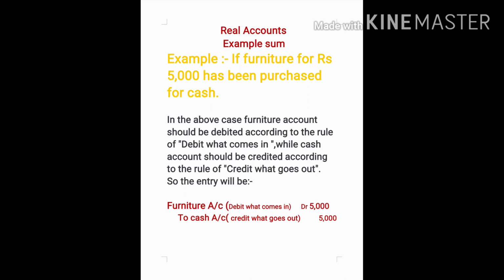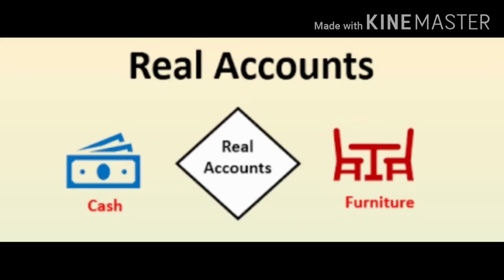The simple thing you need to understand: suppose you are purchasing furniture. What is coming to you? Furniture is coming to you. What you are giving or paying is the cash. It's very simple. What is coming, you set in the accounting head as a debit, like furniture debit, and to cash credit, because cash is going out and furniture is coming in. So in the real account, you can make the entry: furniture account debit to cash account.